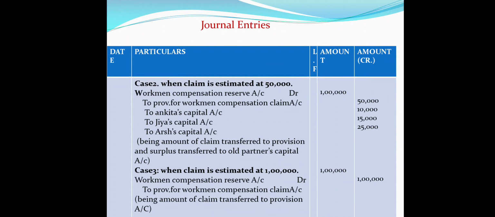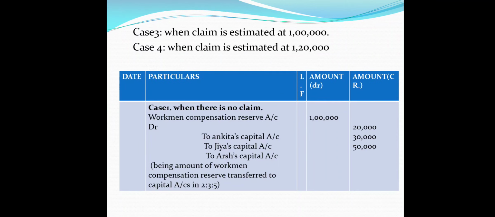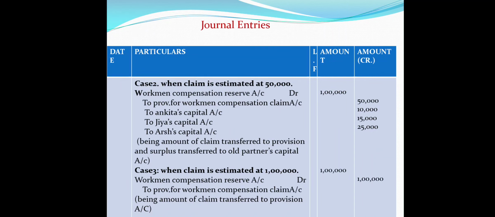So now we will take the third case, when claim is estimated at rupees 1 lakh. Because we have the compensation reserve available for rupees 1 lakh only, and as the claim is also for 1 lakh, the entry will be simple: workman compensation reserve account debit with 1 lakh to provision for workman compensation claim.